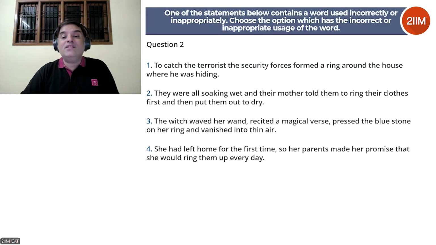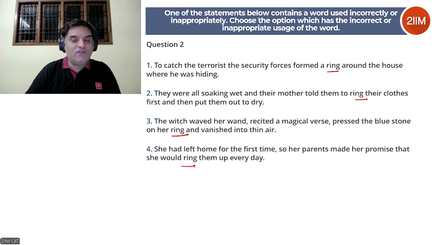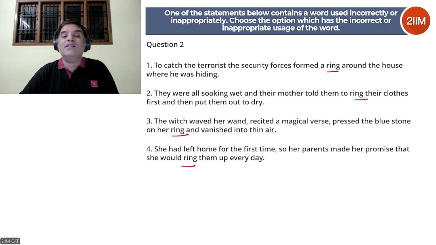To catch the terrorist, the security forces formed a ring around the house where he was hiding. So first we try to spot the common word. They were all soaking wet and their mother told them to wring their clothes. Now you can see that ring, and then here also there is ring, and here also there is ring. So that's what we have to focus on.